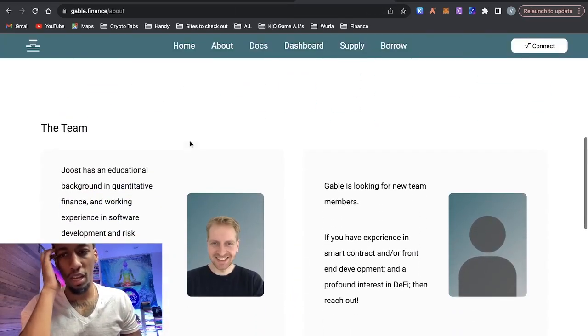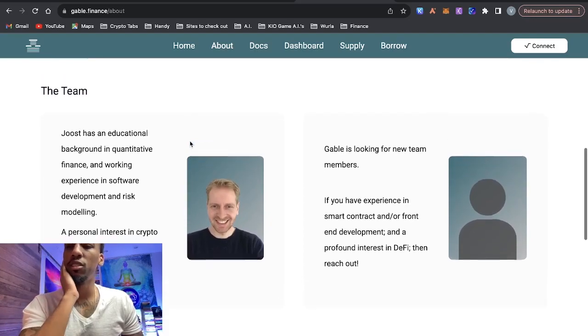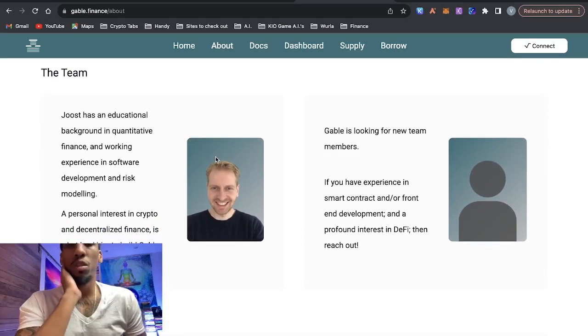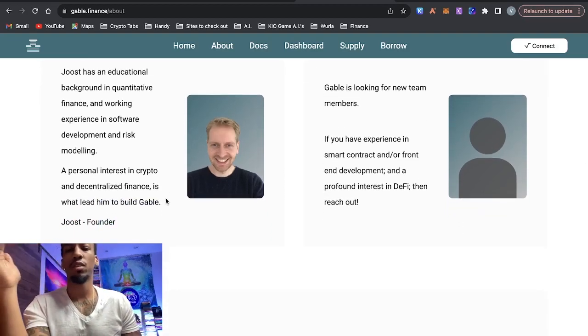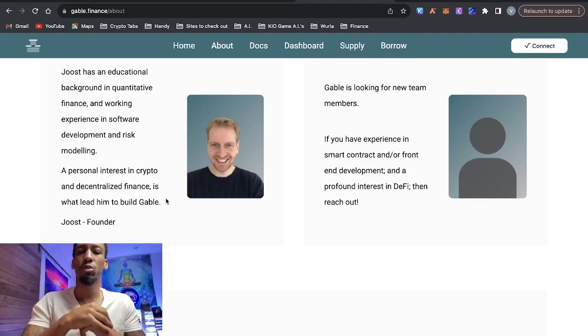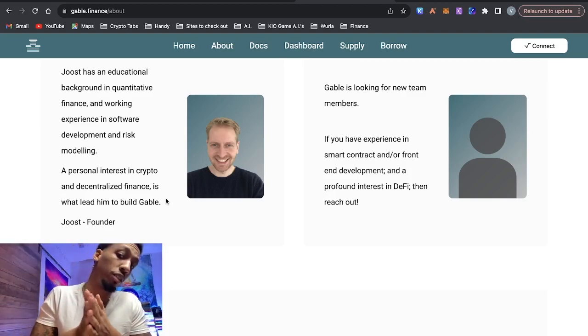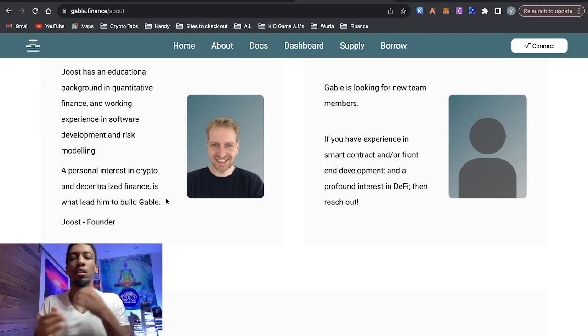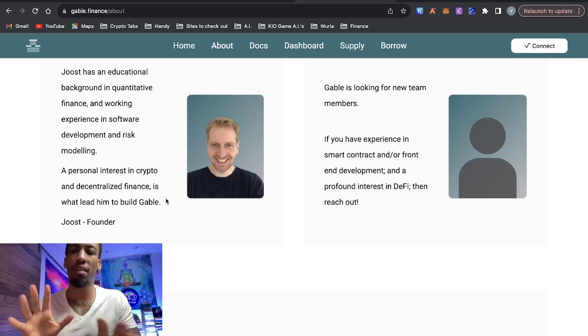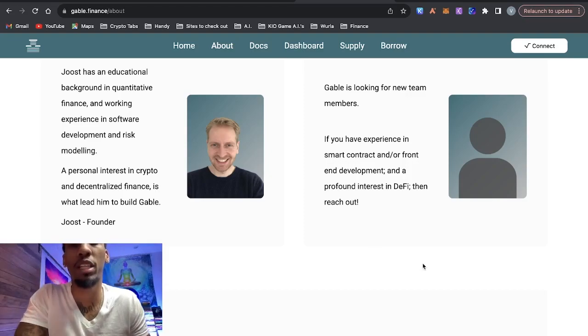If you go on the website, scroll to the About section and click Team, it just shows one person. His credentials seem pretty cool, but he didn't link any LinkedIn or Twitter. Well, he is on Twitter, you can go and find him, but who knows if these are actually legit. As an investor, you have to be a little skeptical, and I have nothing against this project. It seems really promising. I think they are actually pushing to make it successful, but you have to look at these things so you can have proper risk management.